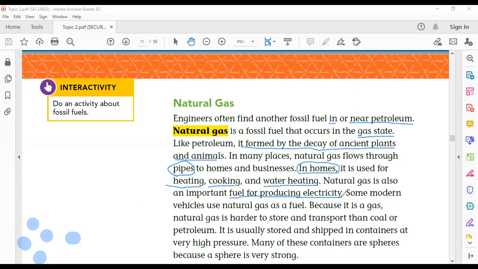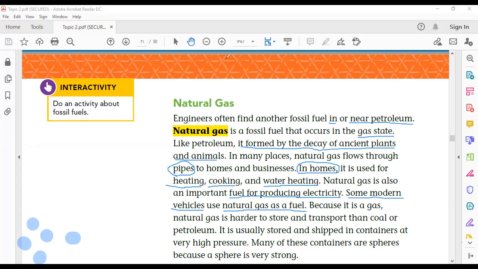Like, if you remember, coal is also used to produce electricity. Also, natural gas can be used to produce electricity. Also, in some countries, some modern vehicles use natural gas as a fuel instead of gasoline. Not all cars. The modern cars use natural gas as a fuel instead of gasoline or diesel. Okay?